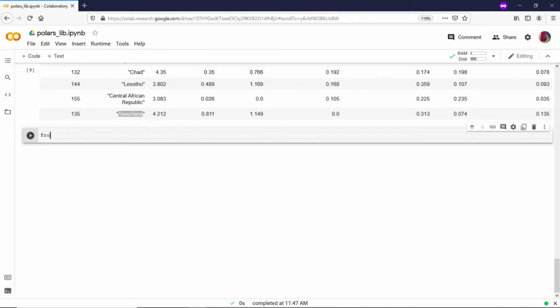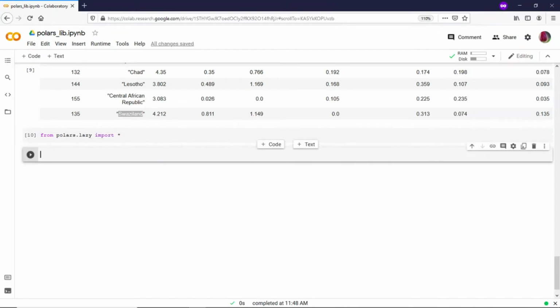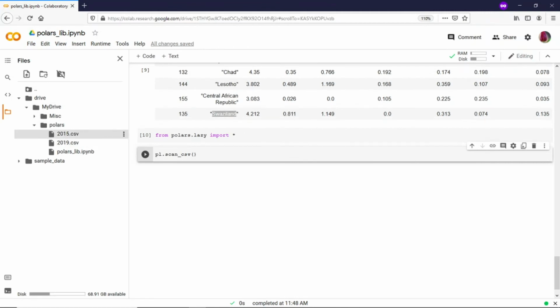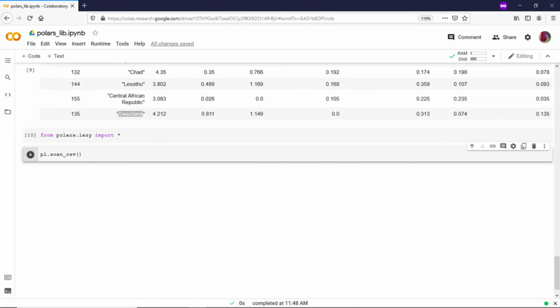So this time I'm going to use from polars.lazy import star, and this time I'm going to use a lazy frame instead of lazy. So let me use another file. Since we have two files, let me use another file. Let me copy the path of the 2015 CSV, and the name of this file, let's give as lazy data frame 2015.